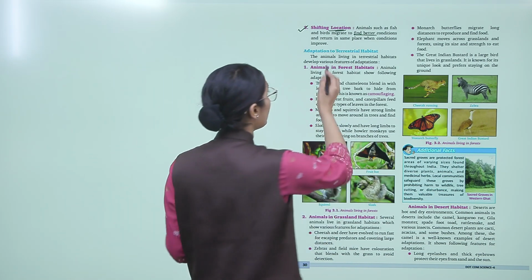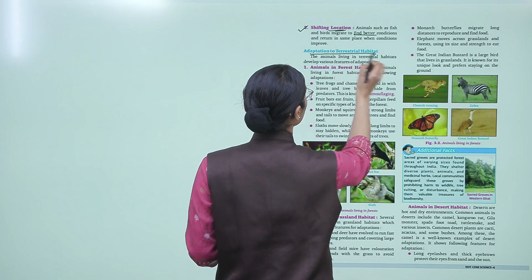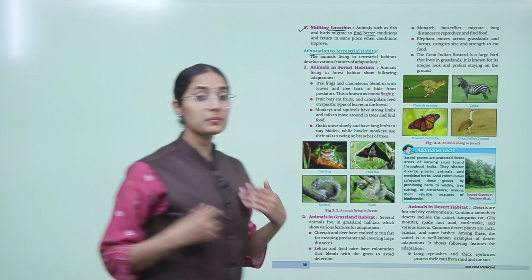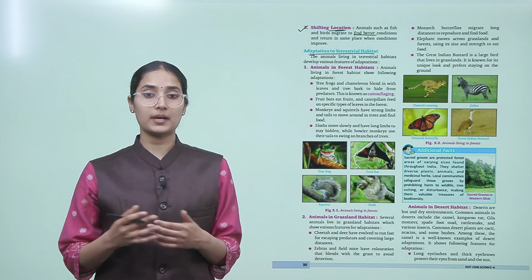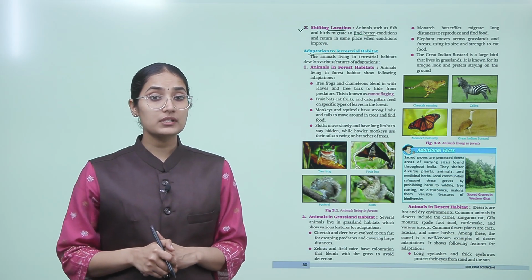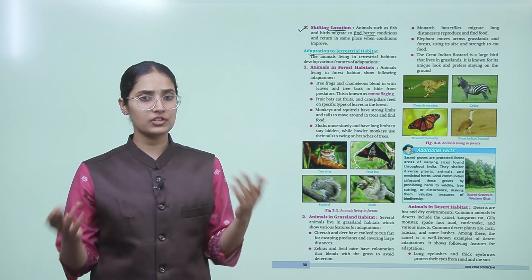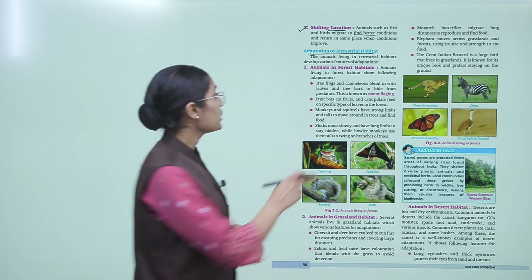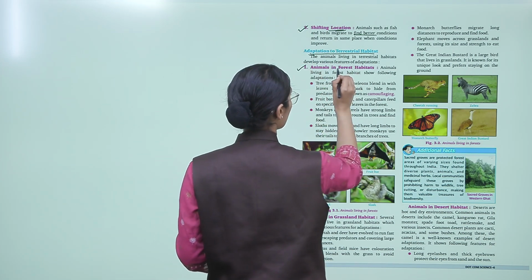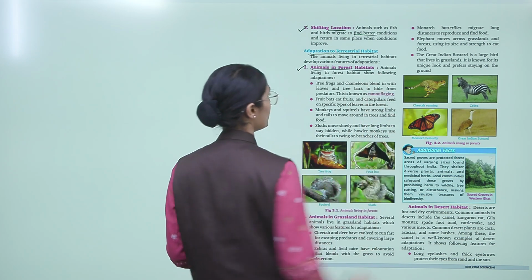Now adaptation to terrestrial habitat. Land-based habitat, how that kind of adaptation looks like. The animals living in terrestrial habitat develop various features of adaptation, like animals in forest habitat. Let's talk about the forest animals.